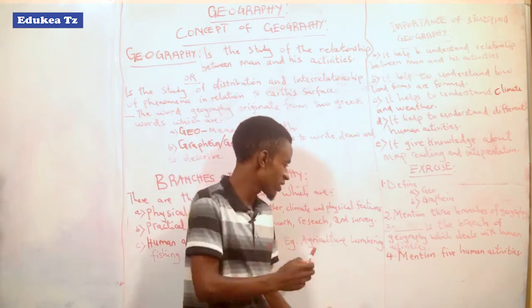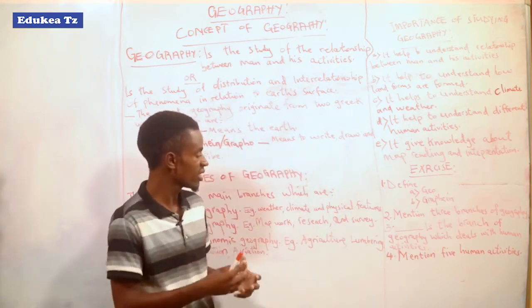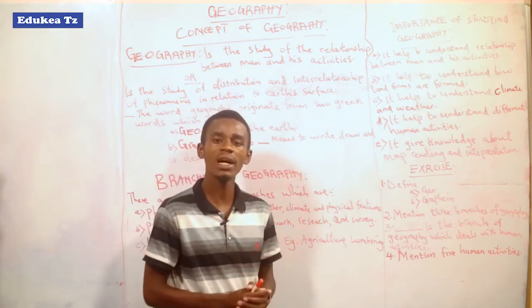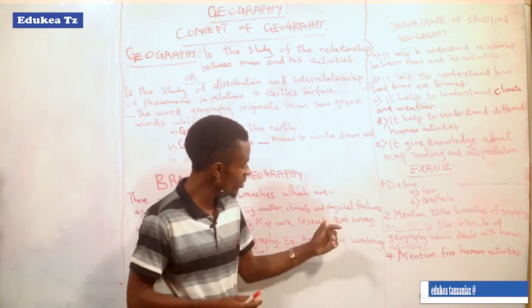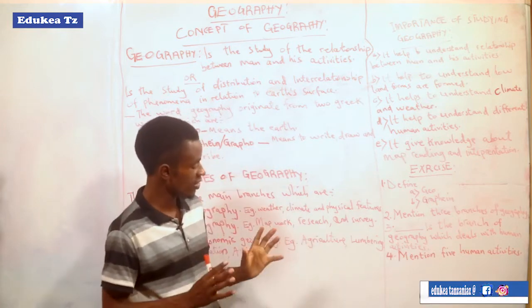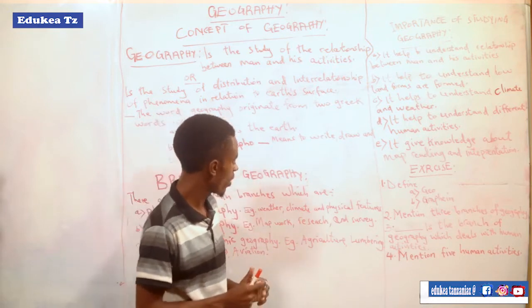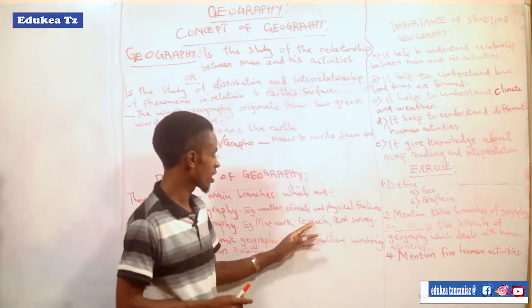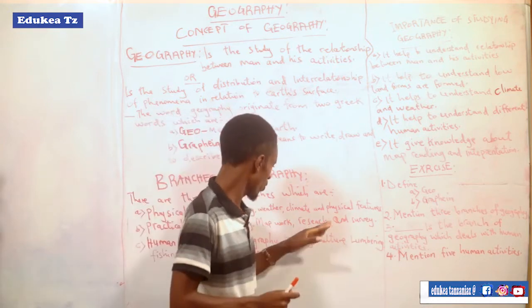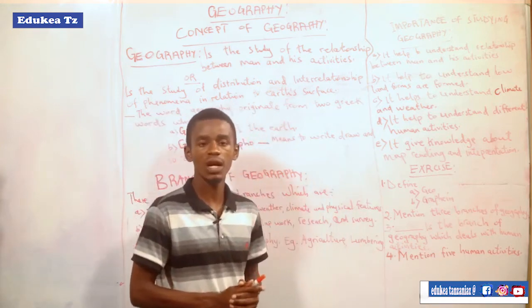Also there is research, where we study different things practically. The same applies to survey, where we measure different points on the Earth's surface, but all of this is conducted practically, or experimentally. So those we call practical geography as a branch of geography.